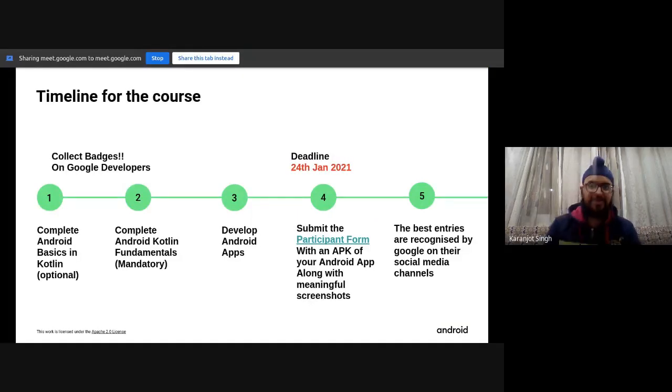So as you were asking, this is the timeline for the course, and let me explain it real quick. These courses are mandated by Google. They are provided by official Android, so the content is great. How it works is, first, if you're new to programming, you'll be completing the Android Basics in Kotlin course.